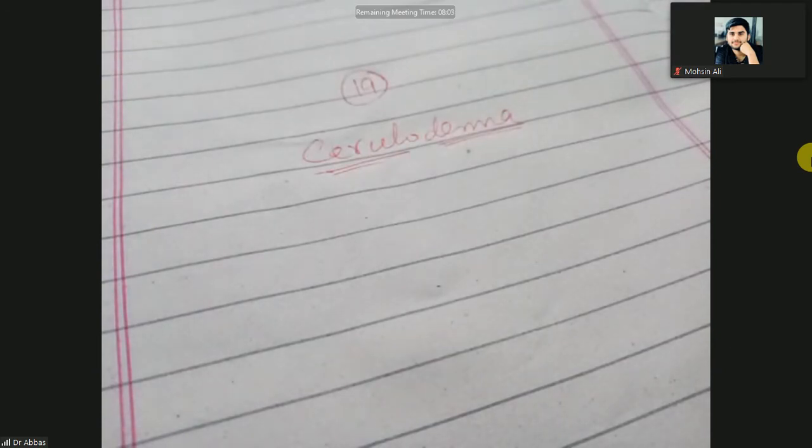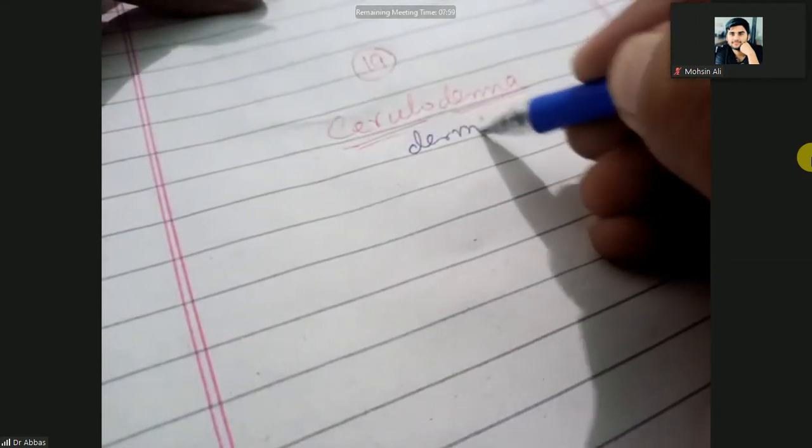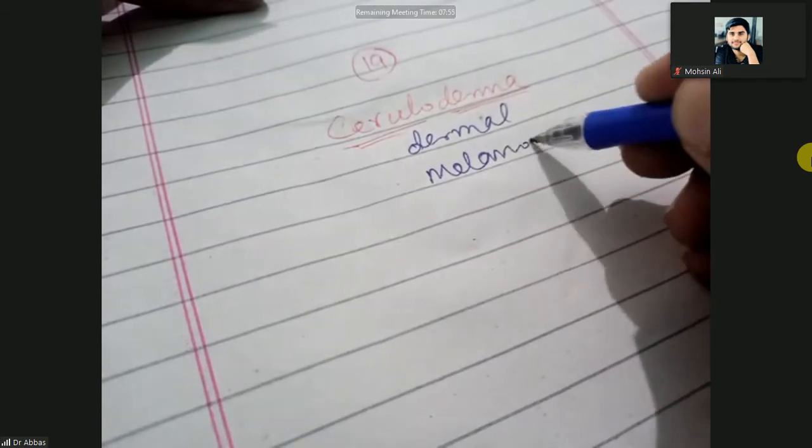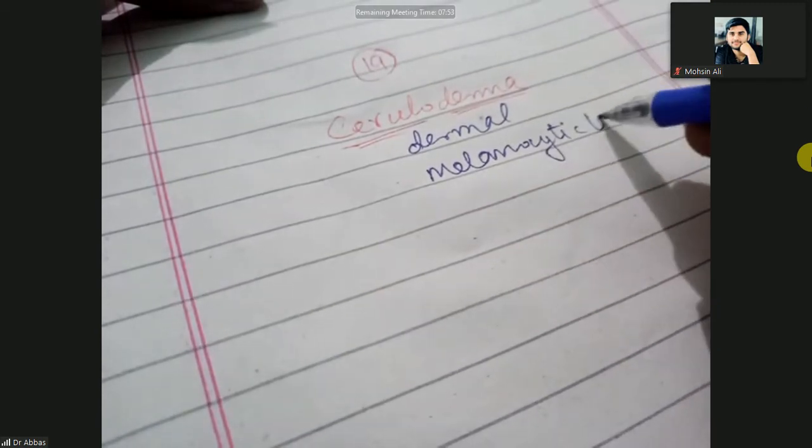It is not an epidermal melanocytic disorder but a dermal melanocytic lesion. Examples of cyriloderma are as follows.